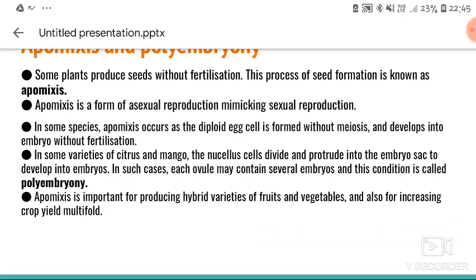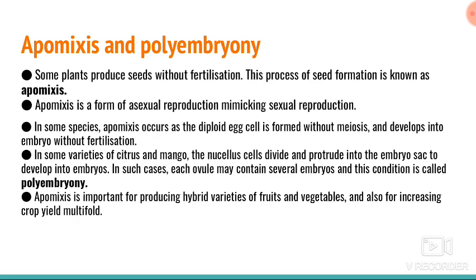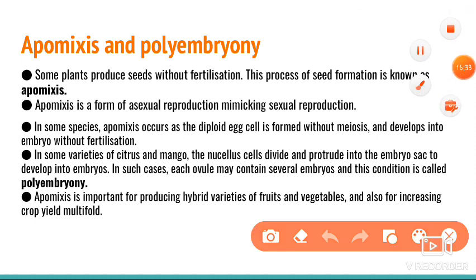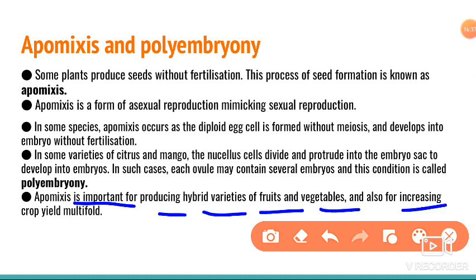In your NCERT they give a story about hybrids and other things about apomixis and polyembryony, and their importance. Here the production of apomixis is important for producing hybrid varieties of fruits and vegetables and increasing the crop yield multifold.